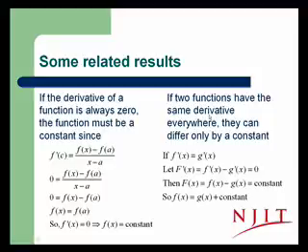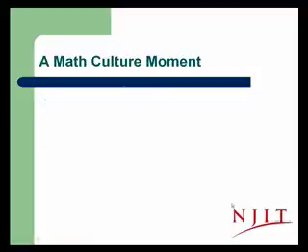Similarly, if two functions have the same derivative everywhere, they can only differ by a constant. If we have f prime of x is equal to g prime of x, then consider f prime minus g prime. That's got to equal 0. So if we call that big F prime of x equals 0, then big F, which is just f minus g, is equal to a constant. Since F prime is 0, F is a constant, therefore f minus g is a constant, and f is equal to g plus a constant.